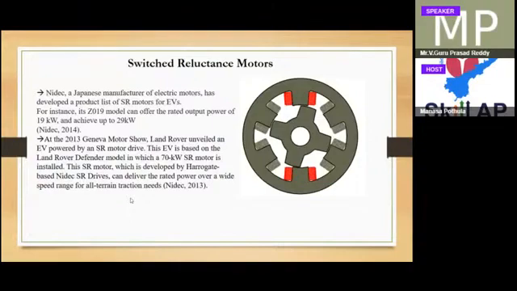Switched reluctance motor, yes, this is also a very good solution. But here the rotor doesn't have any cage and doesn't have any magnets. As soon as you excite the stator, here it doesn't have a three phase kind of thing; it can be three or four phases also. Depending on the stator excitation, the rotor aligns to a particular phase and tries to rotate as per the synchronous speed, but it can be made with just iron material.